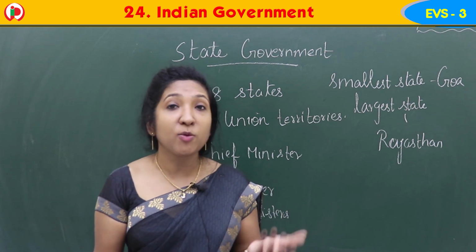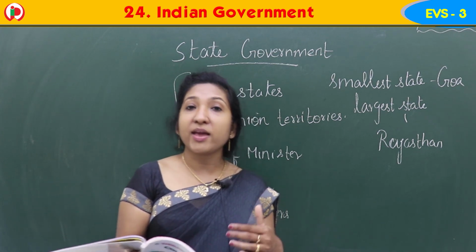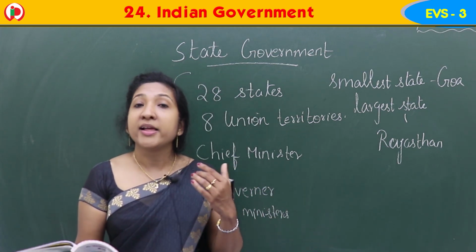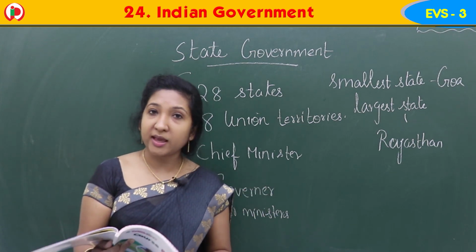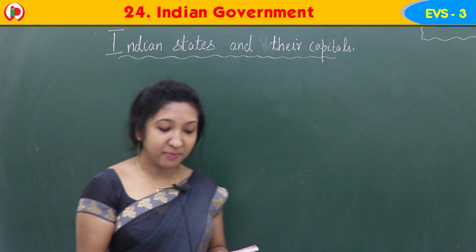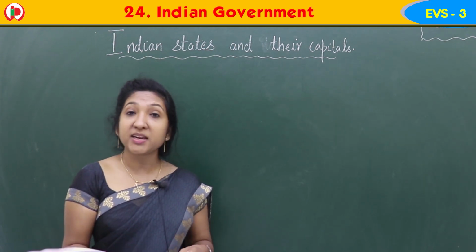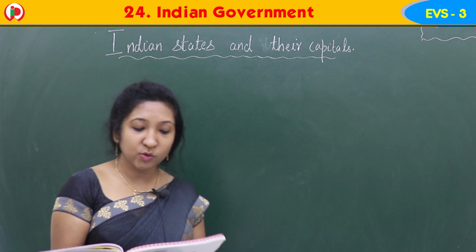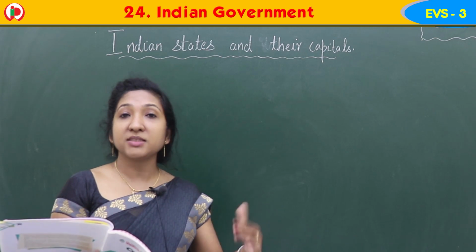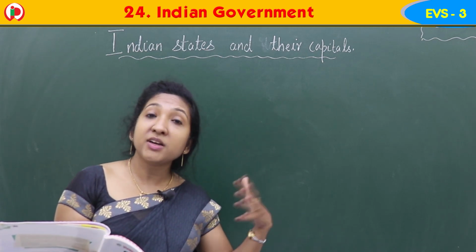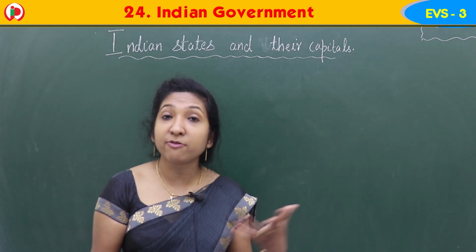So India is divided into how many states, children? Yes, India is divided into 28 states and we have 8 union territories. So let us learn about these 28 states and their capitals. Okay. So Indian states and the capitals. India is a multilingual country and it is clear from the names of the states. Multilingual country means it has multiple languages. In India, there are different states and people speak several different languages. That is called a multilingual country.